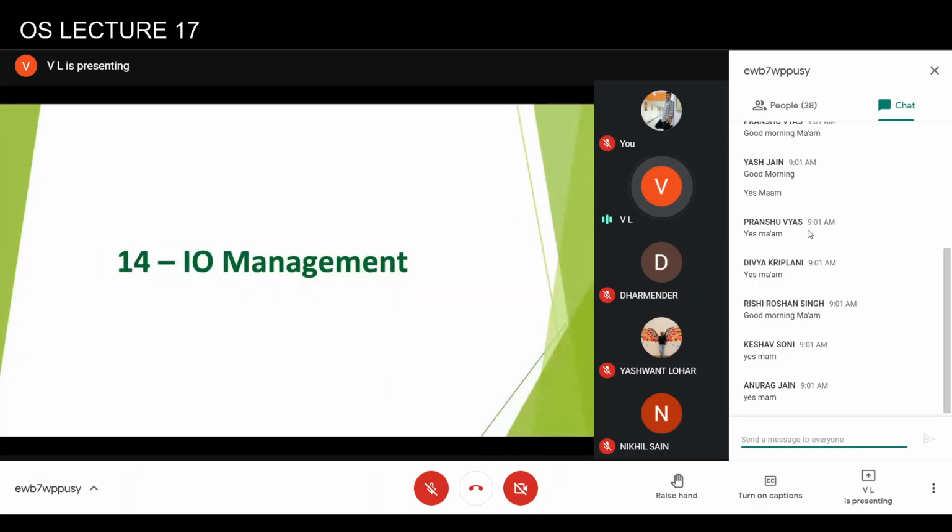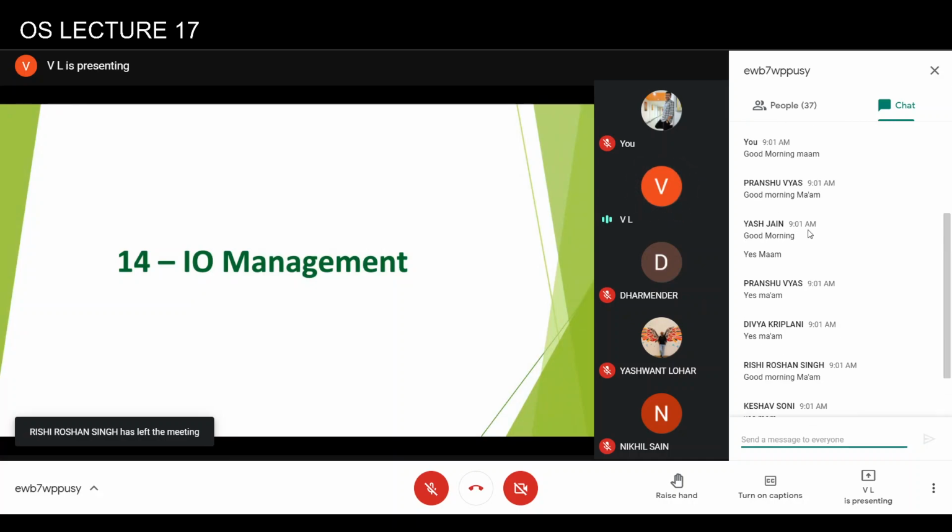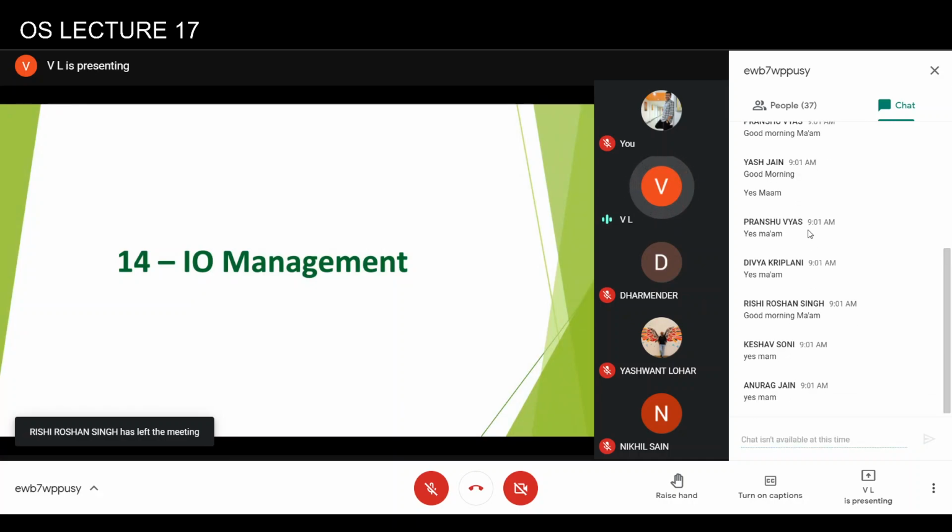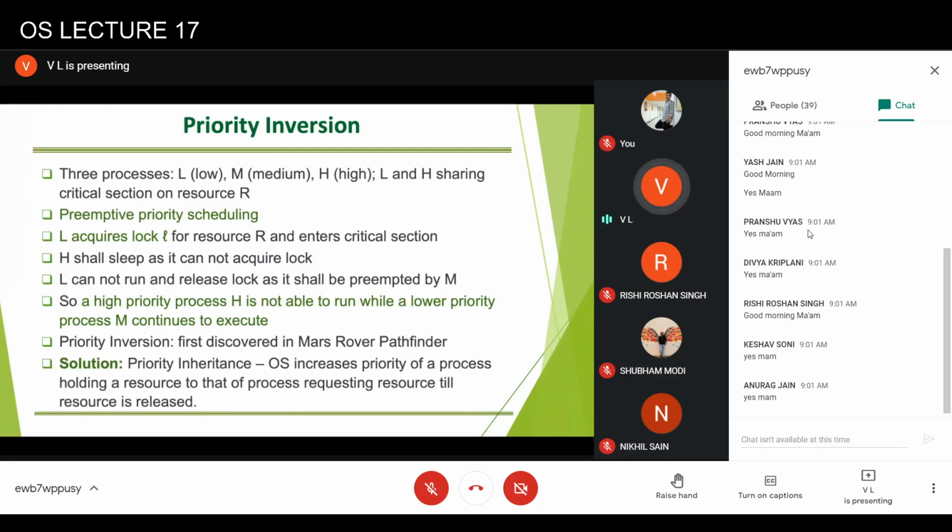Okay, so today we are going to discuss input-output management. But before we go there, I will discuss two topics which I should have done earlier, but somehow I skipped it. One of the topics is known as priority inversion, and it is related to CPU scheduling, especially when we are using preemptive priority scheduling. So this is important.